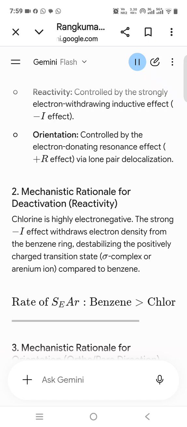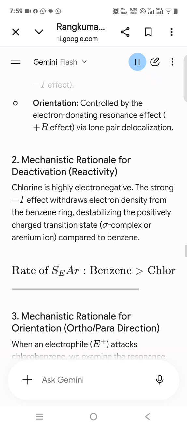E1CB mechanism. Kinetics. Second order, rate = k[substrate][base]. Second order overall, but proceeds via a distinct carbanion intermediate. Timing of steps. Concerted, C-H bond breaking and C-X bond breaking happen simultaneously. Stepwise, C-H bond breaks first to form a carbanion, followed by slow loss of the leaving group, X⁻. Requirement. Good, moderate leaving groups, anti-periplanar geometry. Poor leaving group, highly acidic alpha hydrogen to stabilize the negative charge.